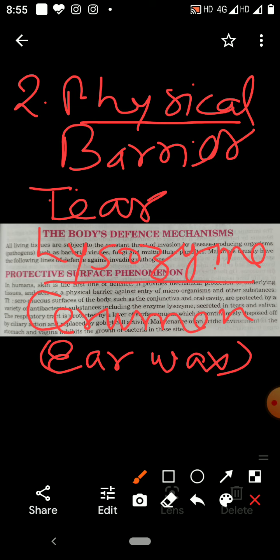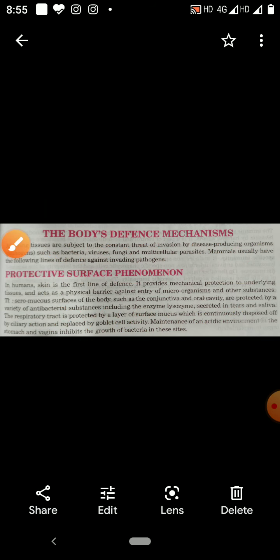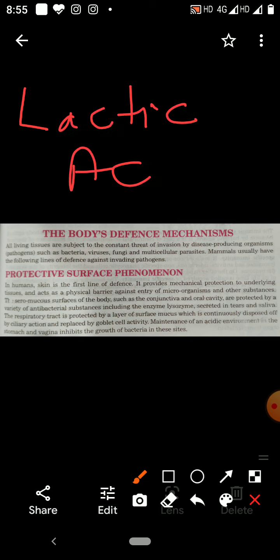If germs enter through the mouth, then in the stomach there is hydrochloric acid. Hydrochloric acid is present in the gastric juice secreted by the gastric gland. It will kill or destroy the germs. Germs may enter through the vaginal opening, but there is the secretion of lactic acid, and this lactic acid kills or destroys the germs.